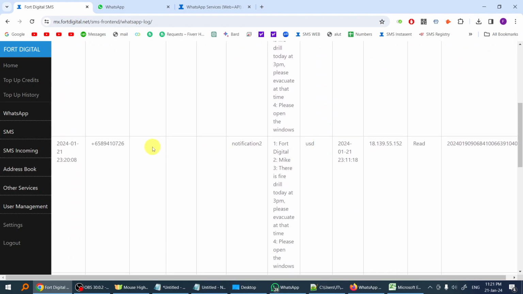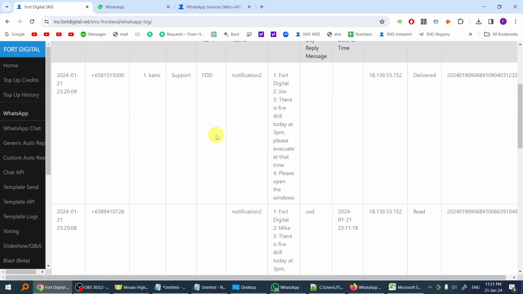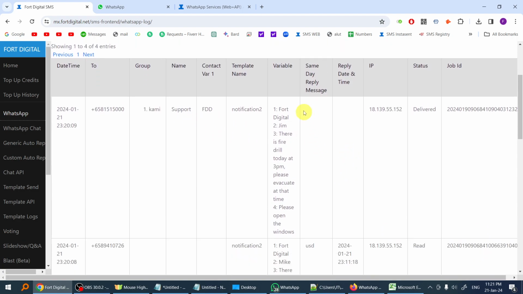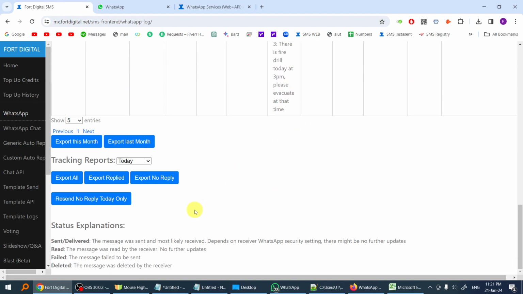So you can use this system for emergency purposes. If you broadcast an emergency message to, let's say, 200 of your staff, you just wait for 5 or 10 minutes and see how many people replied and how many people haven't replied yet. Now here we have a very good shortcut for you.